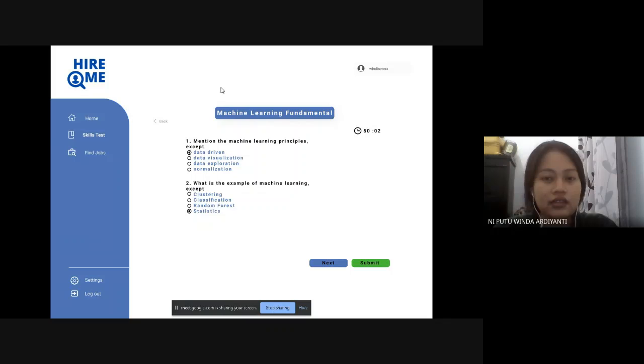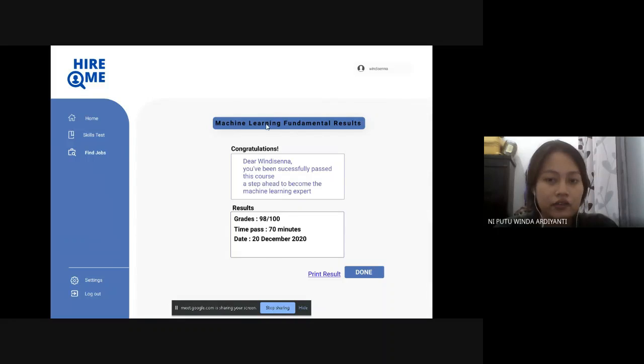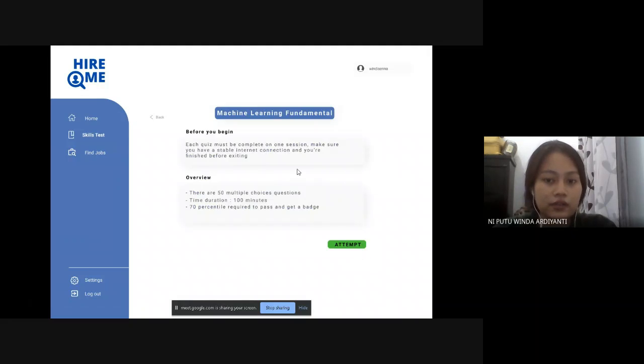So this is our design for the skill test questions. There are a timer, back button, next button, and submit button. After we submit the test, there is an announcement about the result. We can select whether we want to print the result or whether we want to be done. Select done, and it will go back to this page.